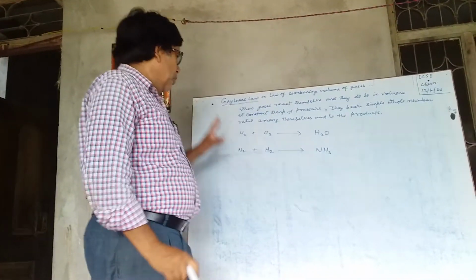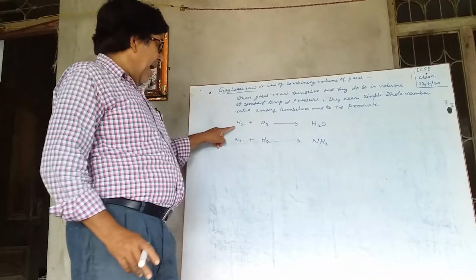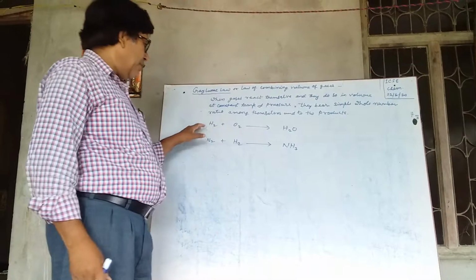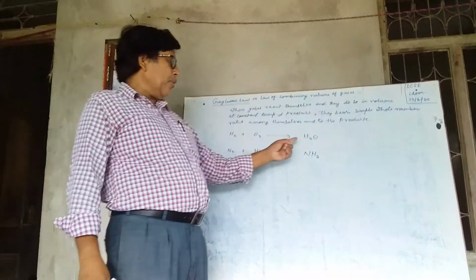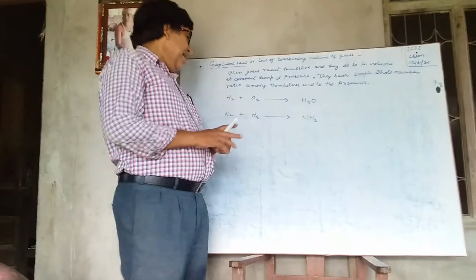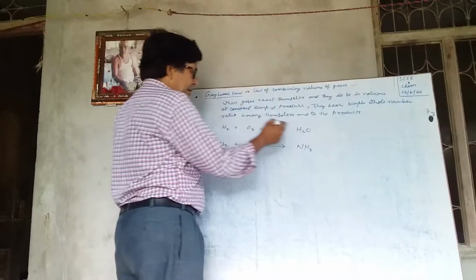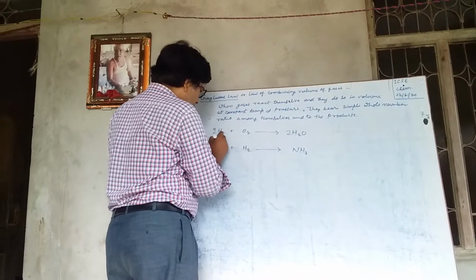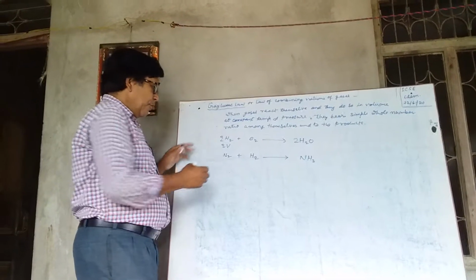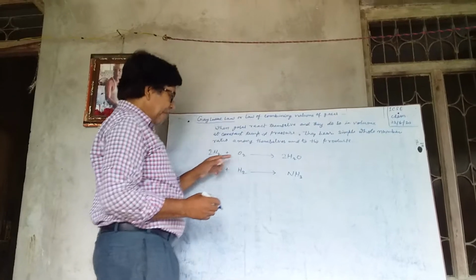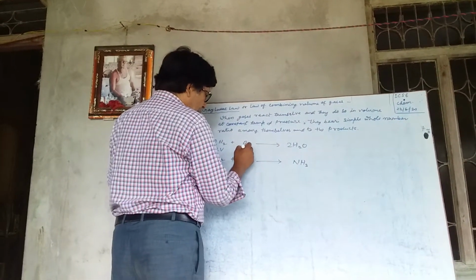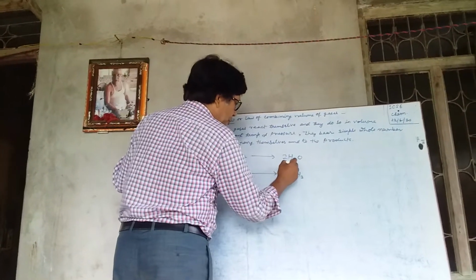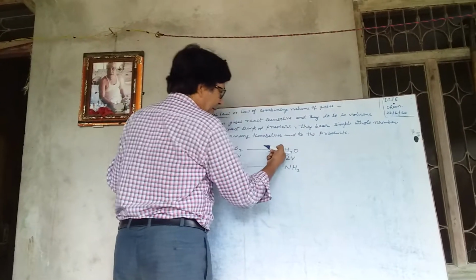Suppose whenever hydrogen gas reacts with oxygen gas, means hydrogen burns in presence of oxygen, it produces water vapor. Here we see that two volume of hydrogen combines with one volume of oxygen to produce two volume of water vapor.